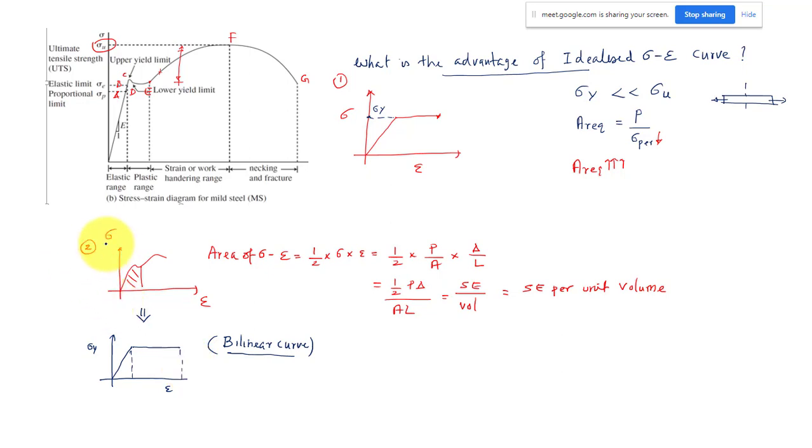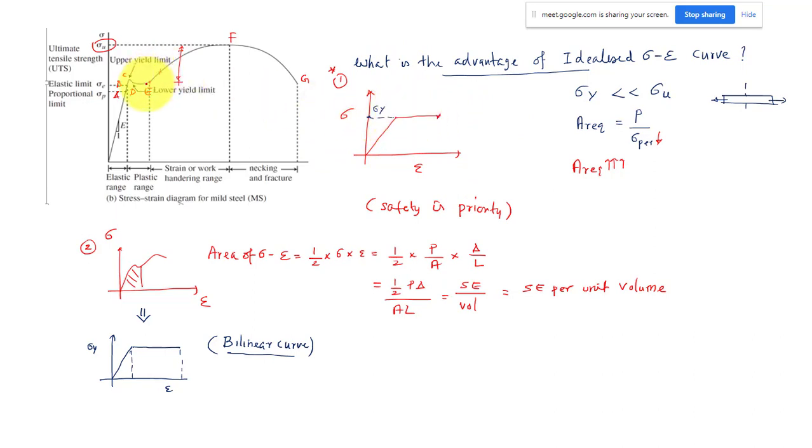But it is not that important, because I can solve it by other methods. That is not an issue. This is the important point: my safety is a priority, because we are underestimating the strength of the material. Actually, the steel can take stress up to the ultimate strength, and I could have considered that. But as per the assumption in plastic analysis and design, I am following the idealized stress strain curve, in which the maximum stress in the material is the yield strength.